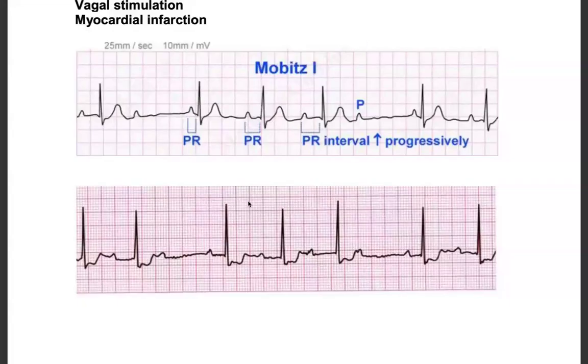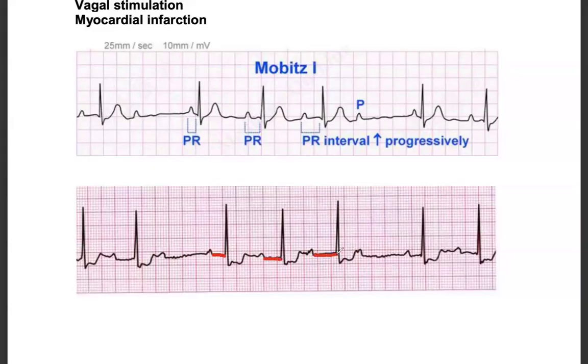We have to always observe the progressive increase in the PR interval. Okay, so let's draw again. Let's change the color. So you can see this is the PR interval here. In the next, you see it's quite long comparatively.